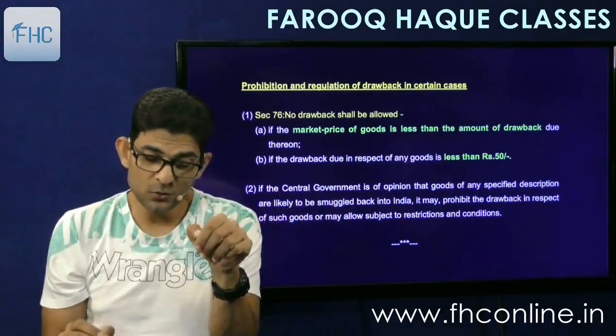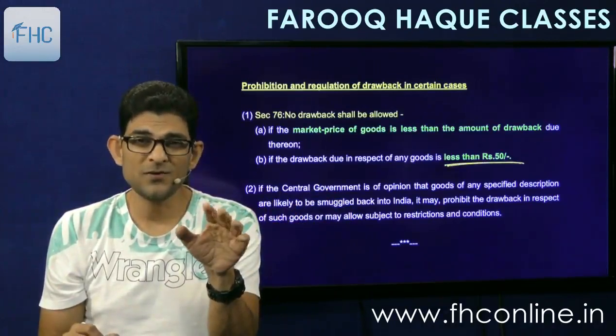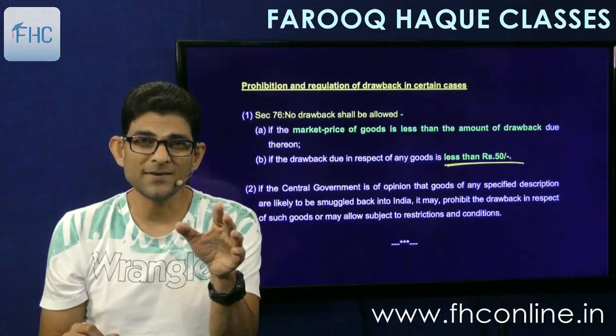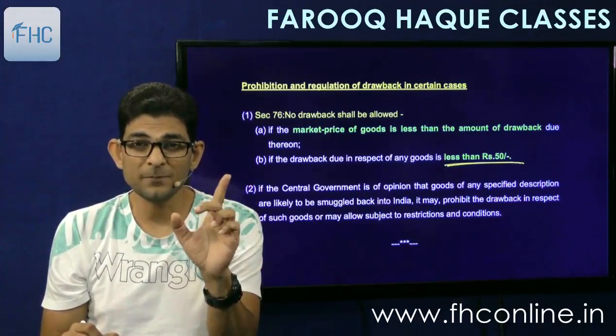Or if the drawback due in respect of any goods is less than rupees 50, don't come as a beggar. Don't ask for 10 rupees and 20 rupees. Minimum drawback should be 50, then only come. Otherwise not.